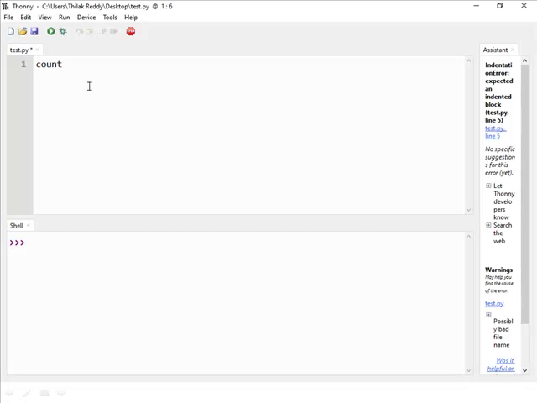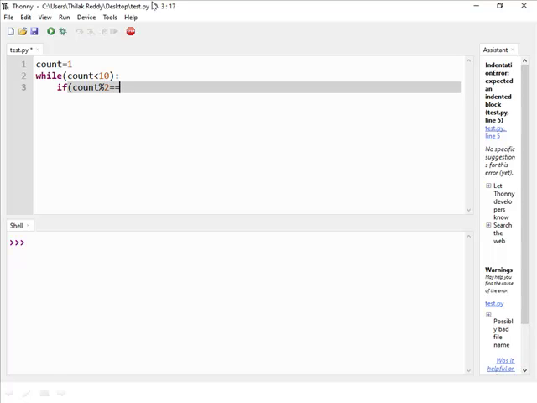So first initialize the count value as 1 and while condition is while count less than 10, and here the condition is if count value is divisible by 2, that means it is an even number.